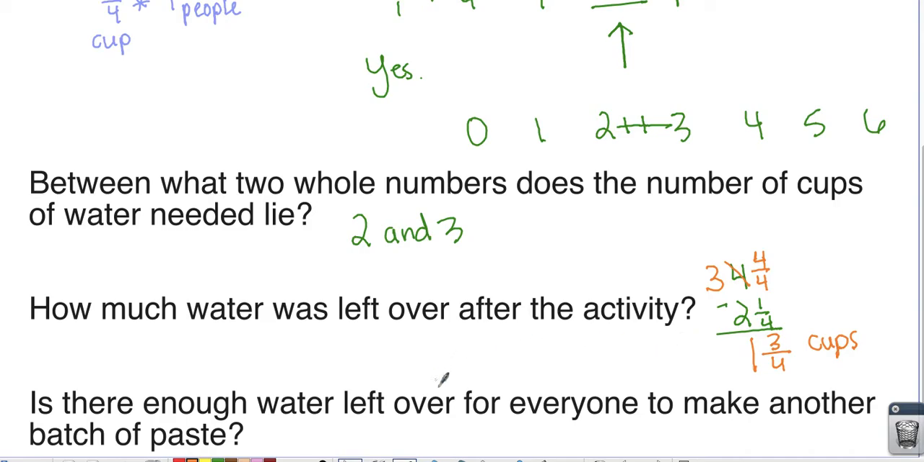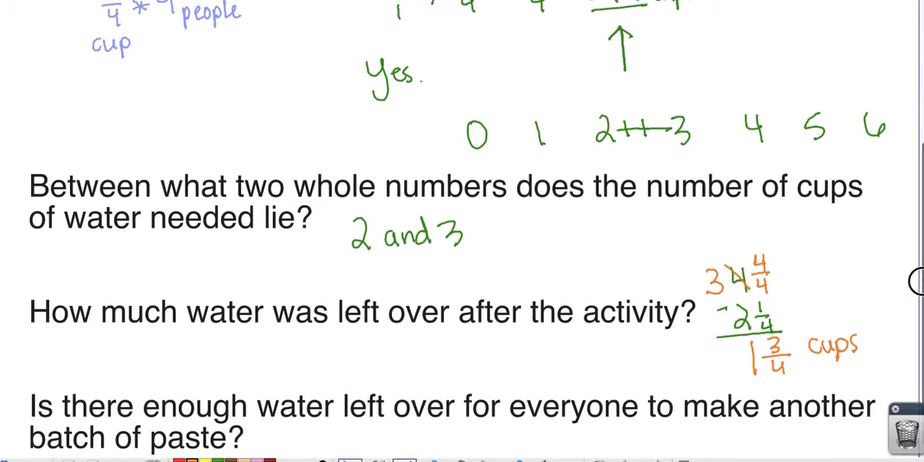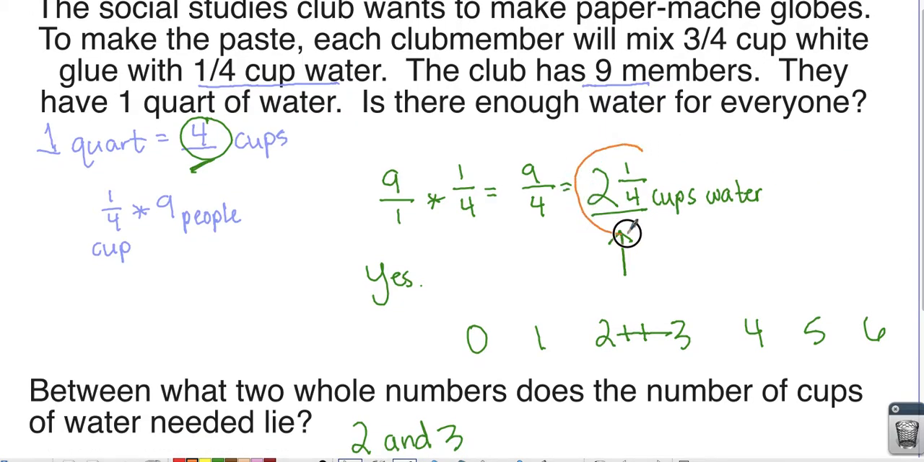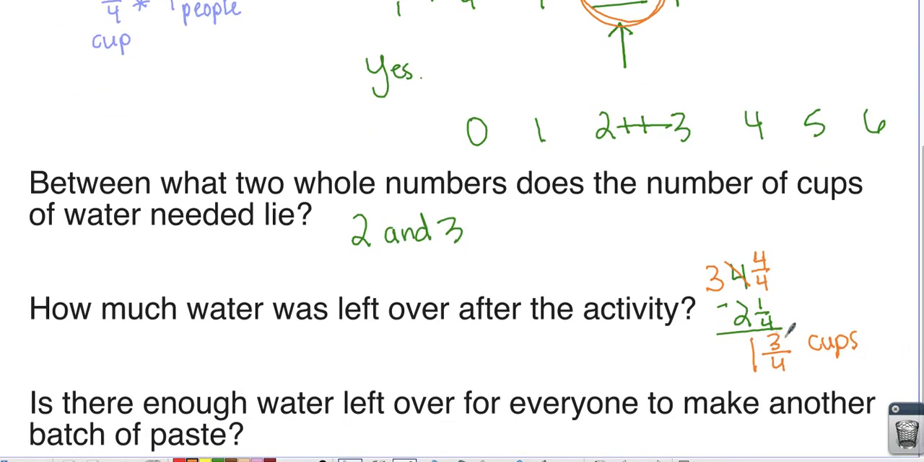And then one more question. Is there enough water left over for everyone to make another batch of paste? How much did we say we needed for everybody to make? We needed 2 1/4 cups, right? We have 1 3/4 cups left over. Is that enough for everybody to make another batch of paste? 1 3/4, I know that is less than 2 1/4. So the answer is no. We don't have enough for everybody to make another batch of paste.